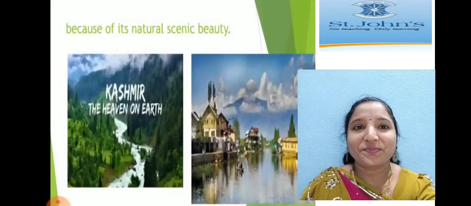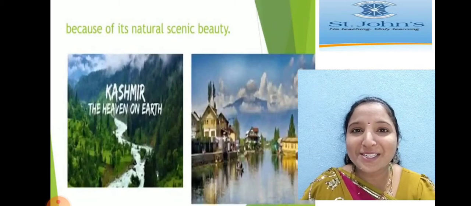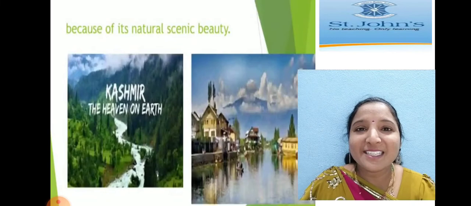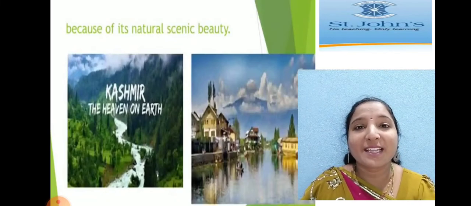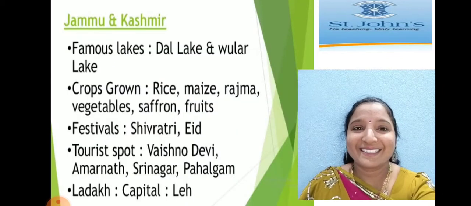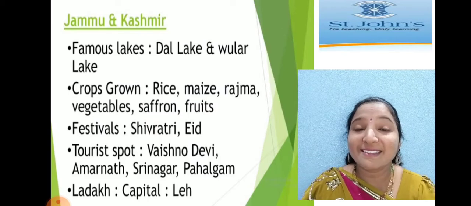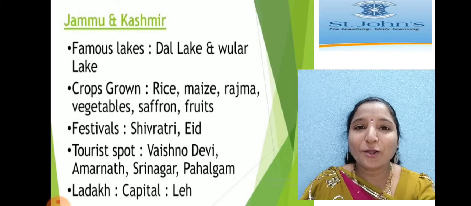Yes, this is the Kashmir state, children. See, heaven on earth. Why do we call it that, children? Because of hills, beautiful hills, trees, lakes, and snow also, children. Next, famous lakes. What are the famous lakes? Dal Lake and Ular Lake. And crops.